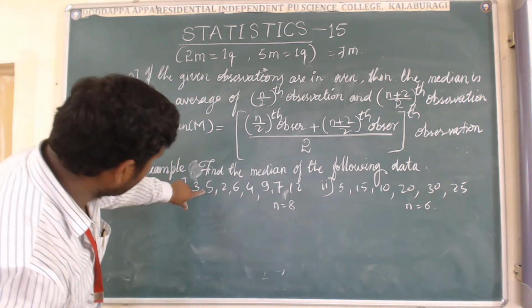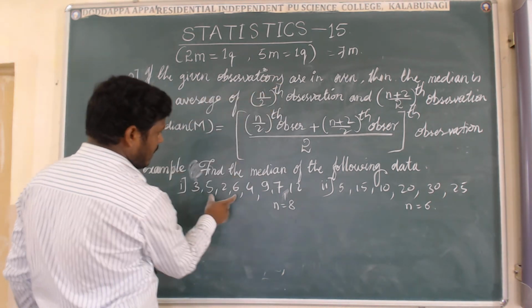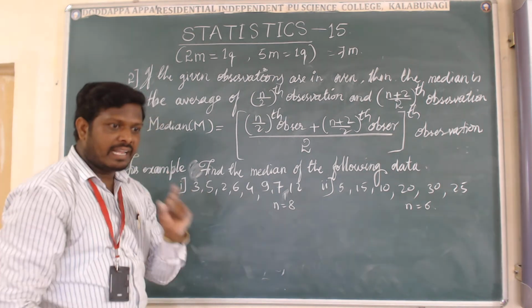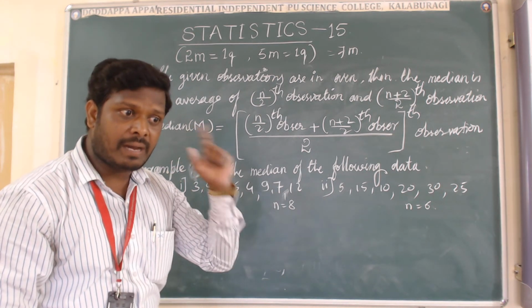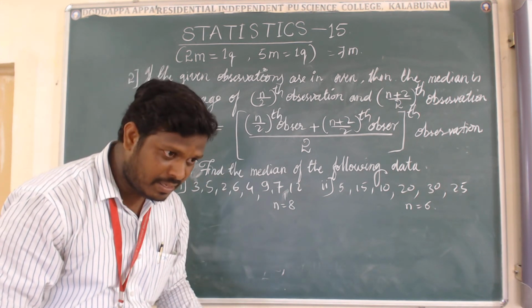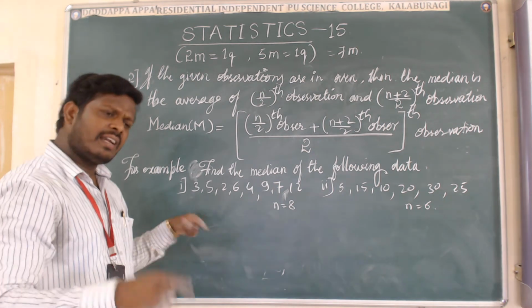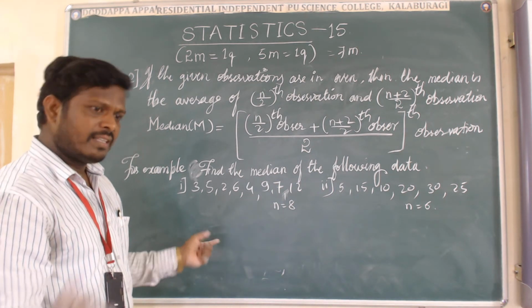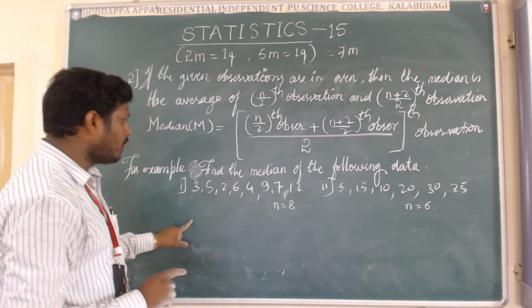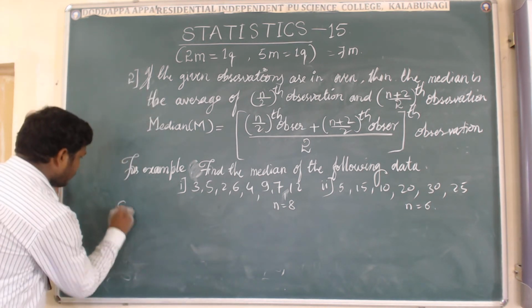Let us come to the first example. First of all, we have to write the given observations in ascending order. Keep this in mind when you are going to find the median of the given observations. We have to write them in ascending or descending order; no problem, the answer will come the same. But here I am going with ascending order.